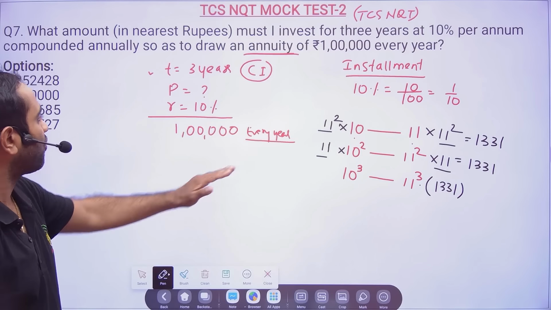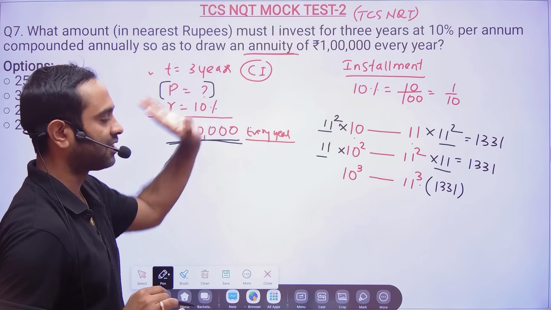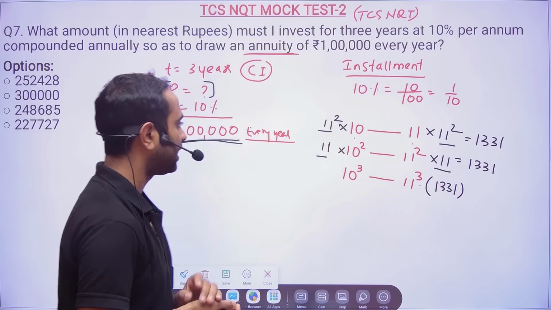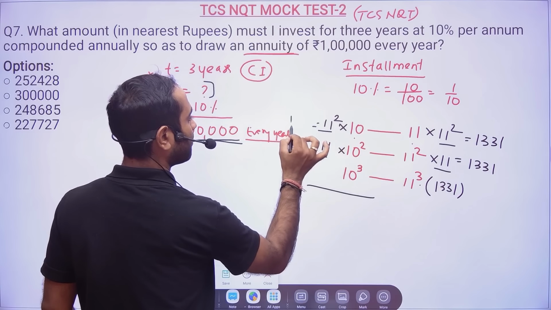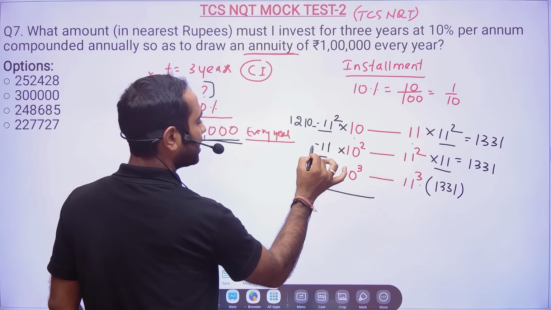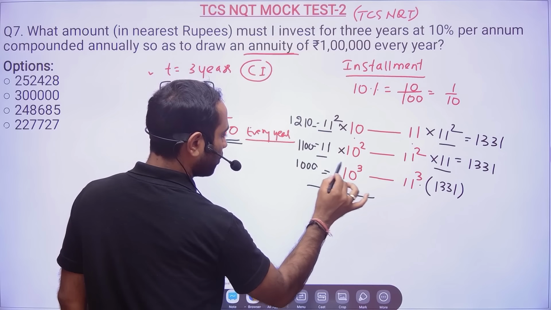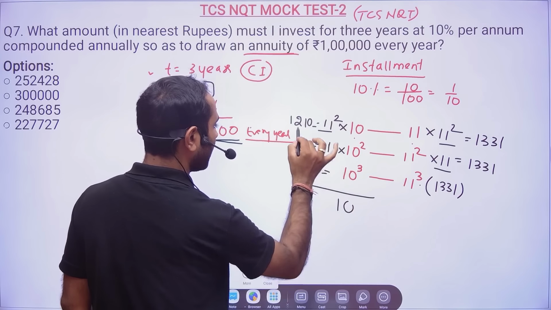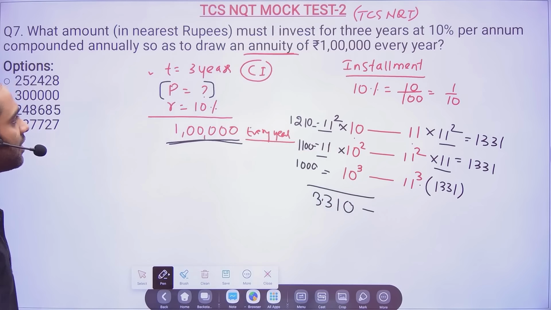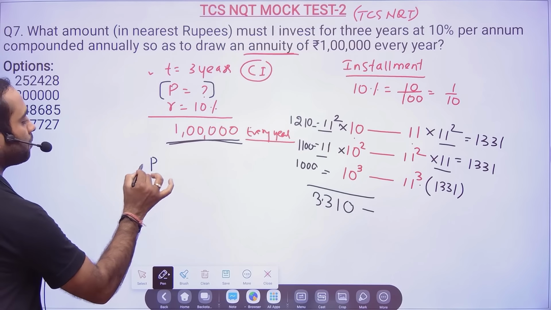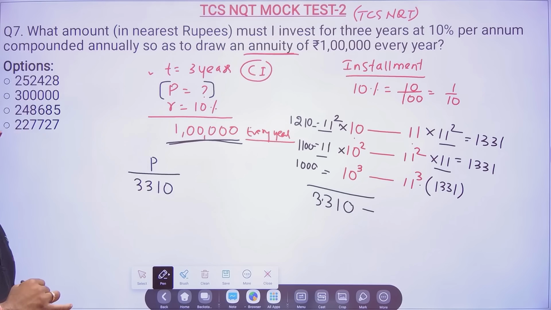So basically we have to find how much principal we are going to invest, and every year annuity is given. So every year installment we have got here. And what about this particular value? If you multiply, this will be 1210, this will be 1100, and this will be 1000. So the total principal will be 3310. Our principal is nothing but 3310. Correct? Now we have to find out.